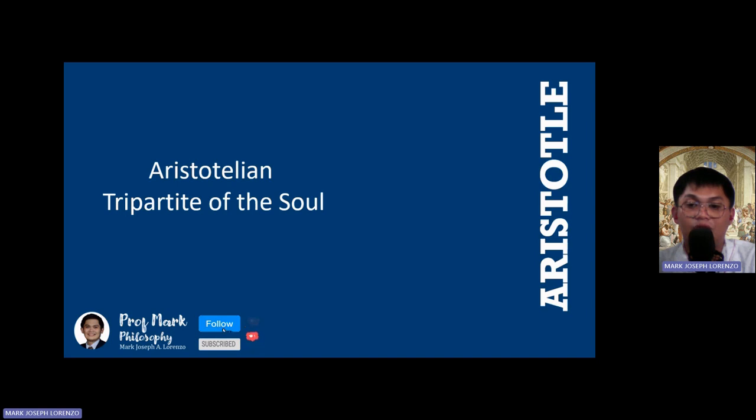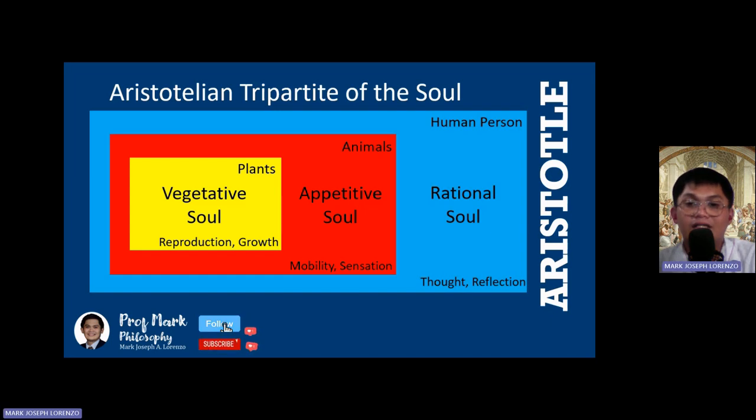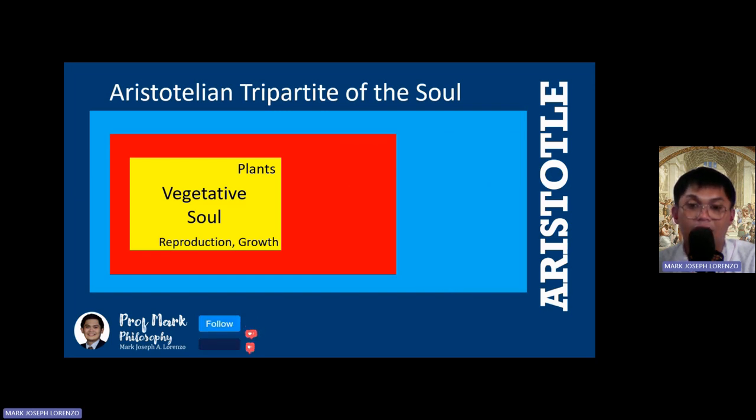Aristotle's tripartite soul consists of three interconnected parts: the rational soul, the spirited soul, and the appetitive soul. Aristotle believed that these three parts of our soul are like a team. They all work together to make us who we are. He thought that the rational part should guide the other parts to help us live a balanced and good life.